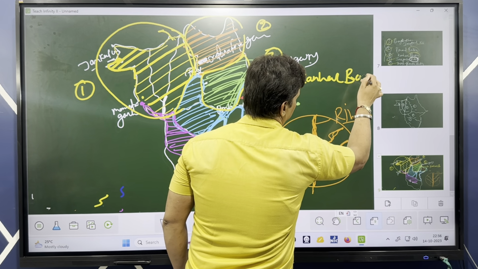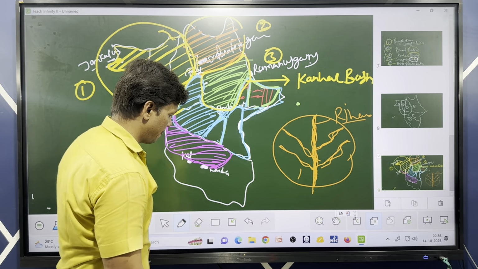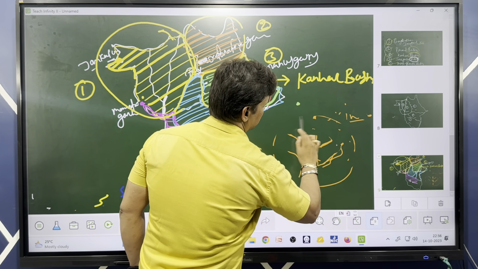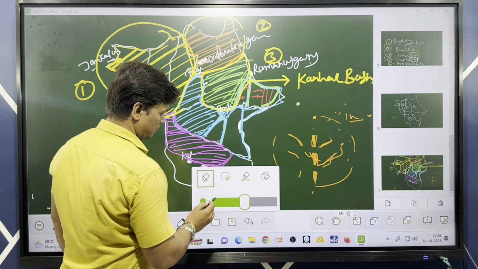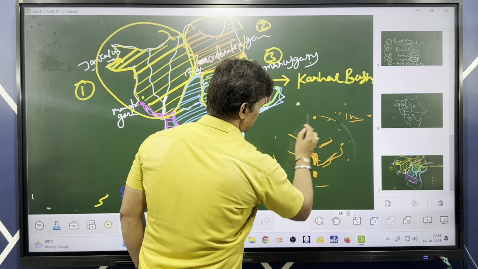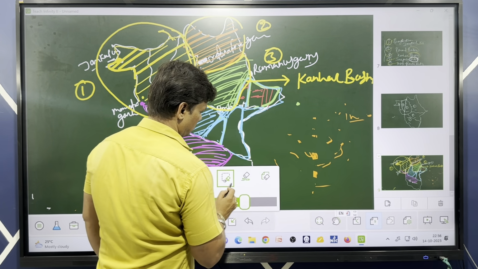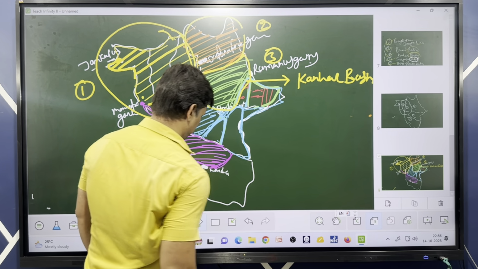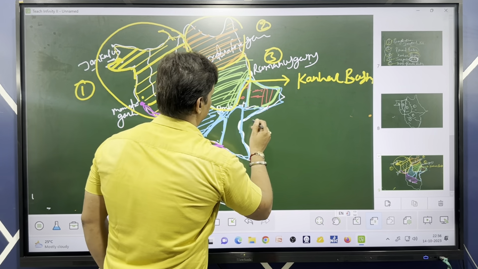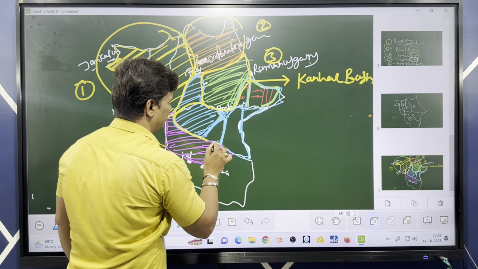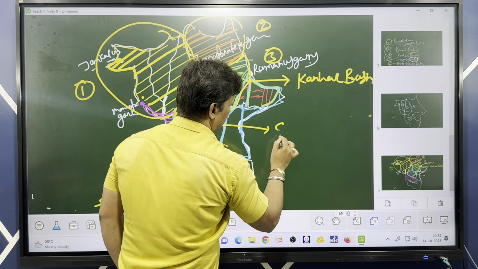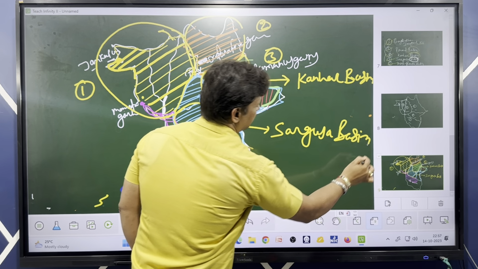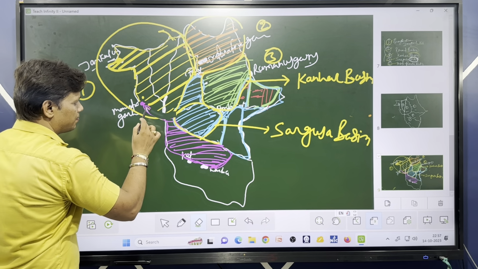Kanhar basin, formed by the Kanhar river, and this one is the Sarguja basin.